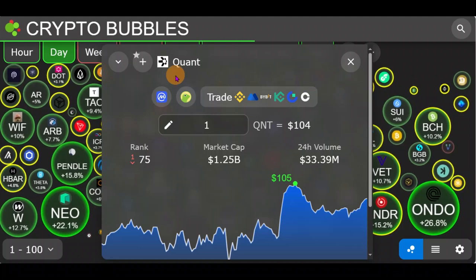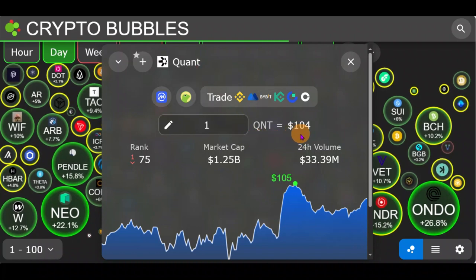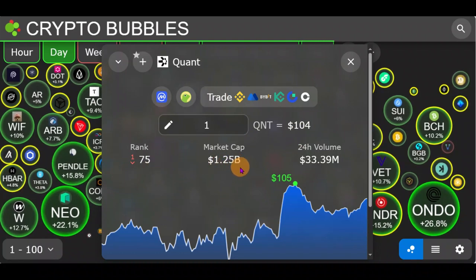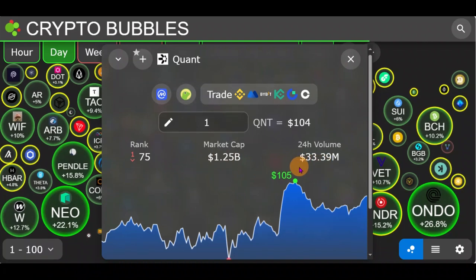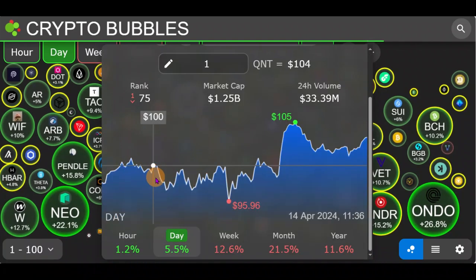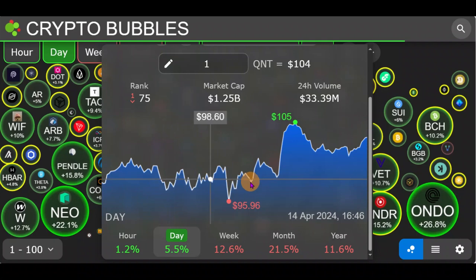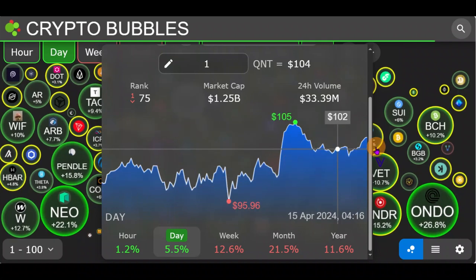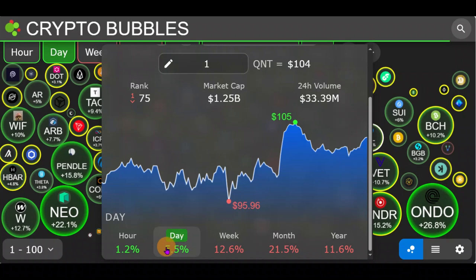Today we are going to be looking at Quant, or QNT. QNT is currently at the $104 level. We are currently ranked at 75 with a market cap of about $1.25 billion. We have a 24-hour volume of about $33 million, and today we are going to be looking at the price action or the weekly open and what that means for Quant QNT going forward for this week, right? As you can see, in the last 24 hours QNT is up about 5.5%, and without further ado, let's push to the chart, right?